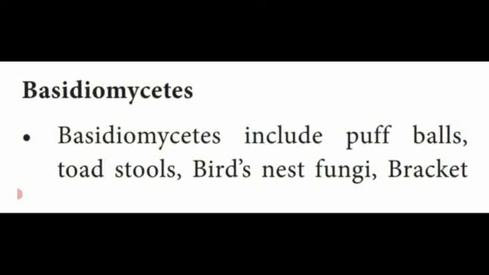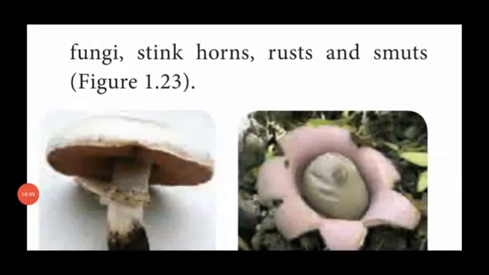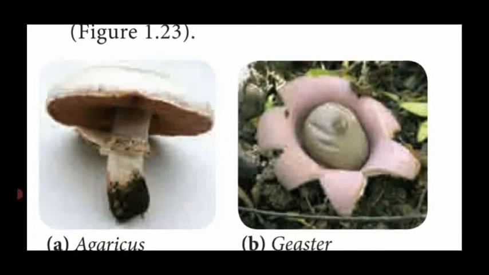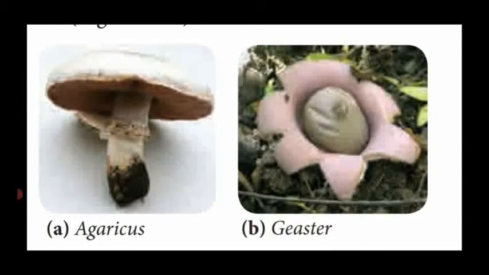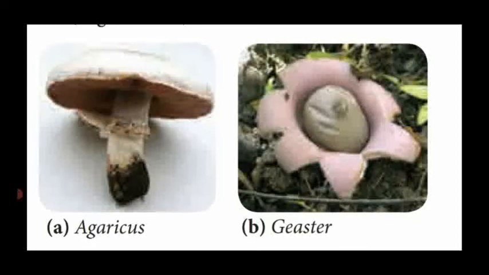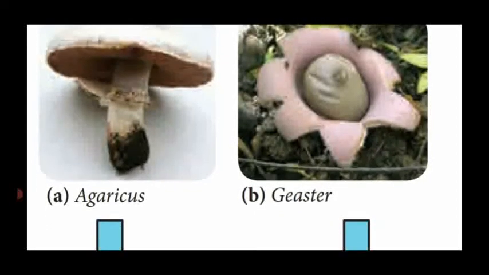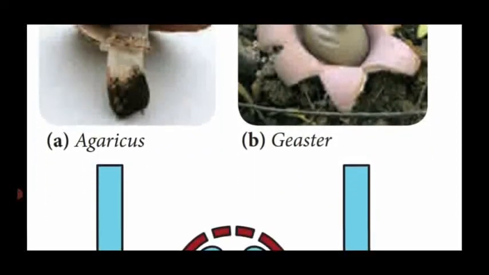One example is Agaricus. In Tamil we call it Naikudai kaalan. Then Geastrum is another type of fungus, which looks large, with a flower-like appearance.